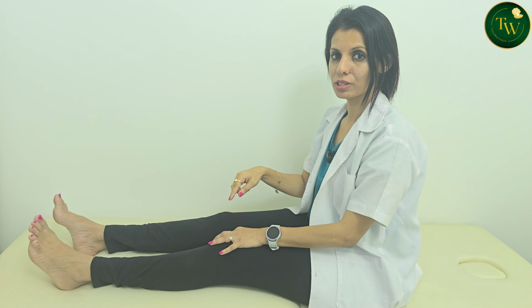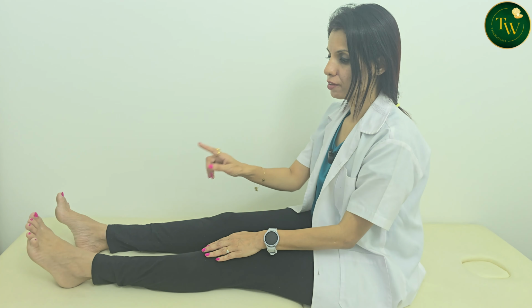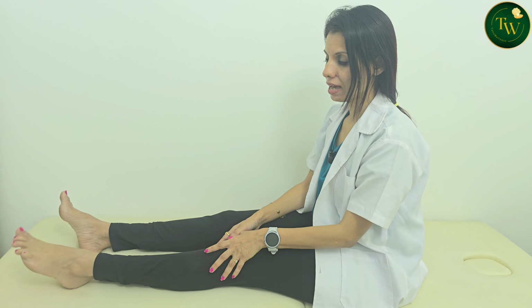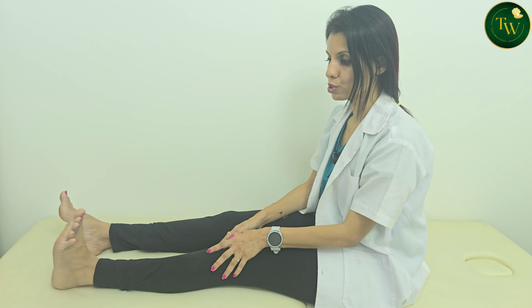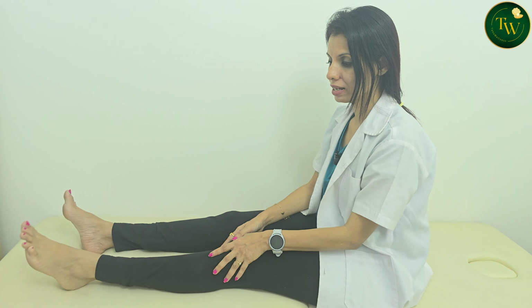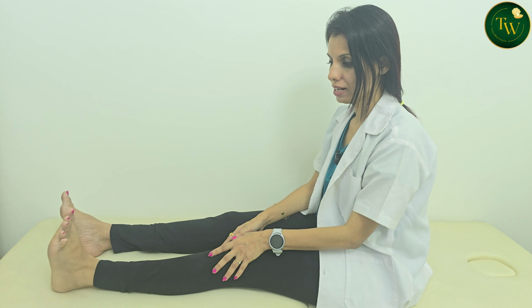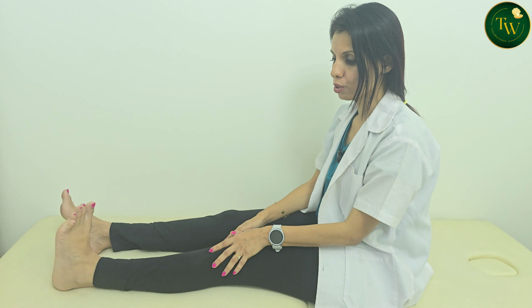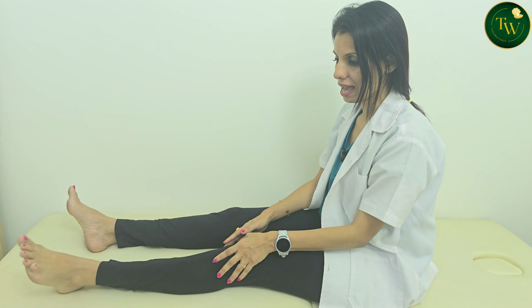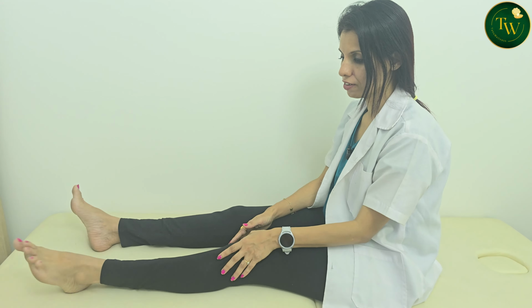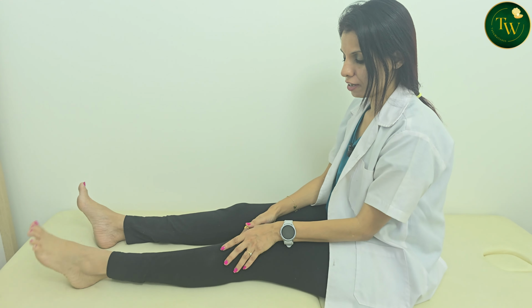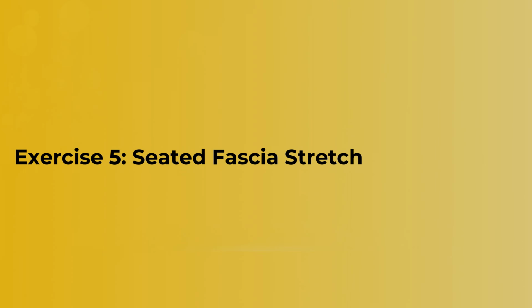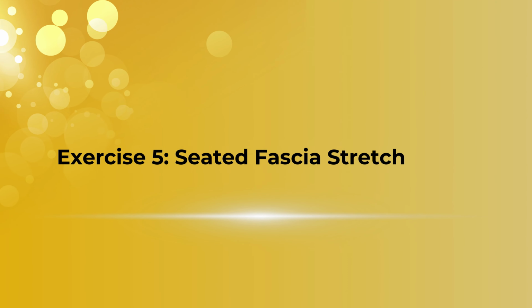The fourth exercise is a foot roll. In this, you'll be sitting in a long sitting position. Press your knee down. The first thing you're going to do is up and down. Move your toes pointing towards you, away from the body. This will help in loosening your ankle joint, and then you start moving your leg in clockwise and anti-clockwise. You can do 5 and 5. This can be repeated on both the sides. This will help in loosening up the fascia and enhance your blood circulation.